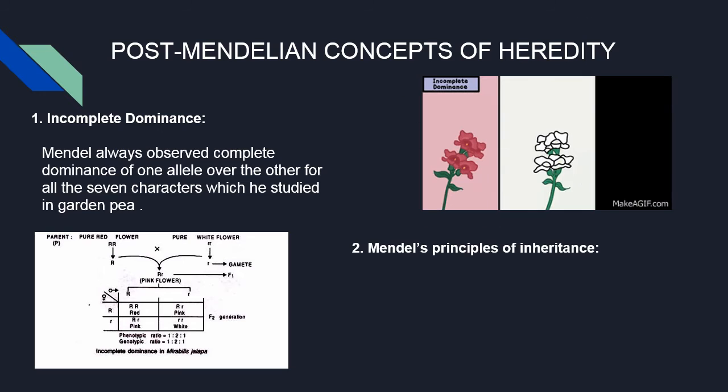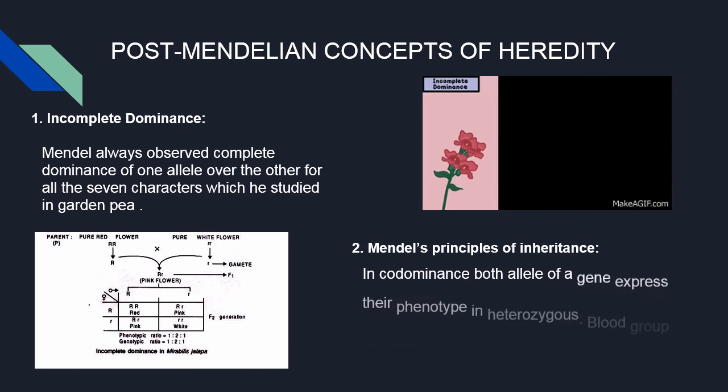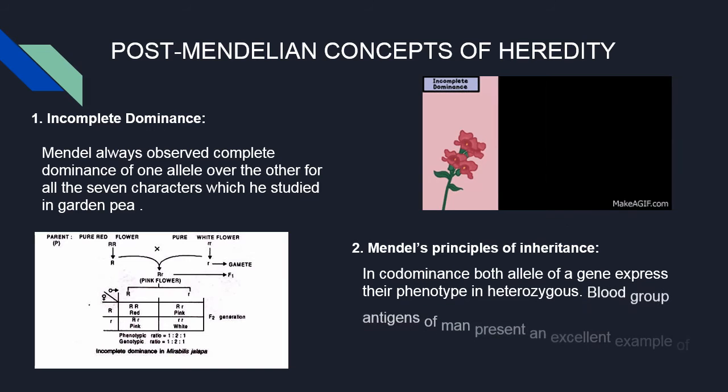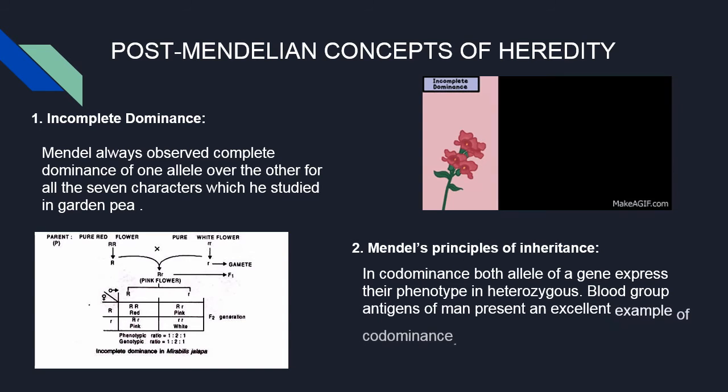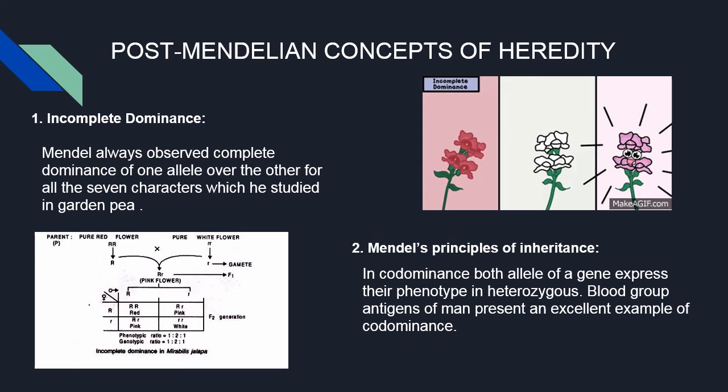Codominance. In codominance, both alleles of a gene express their phenotype in the heterozygous condition. Blood group antigens of man present an excellent example of codominance. The main difference between codominance and incomplete dominance lies in the ways in which genes act.